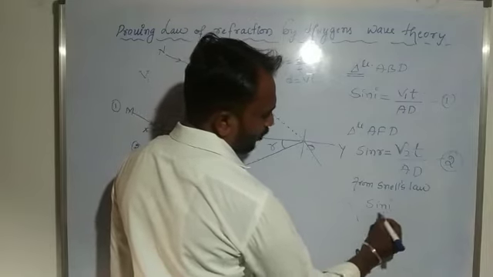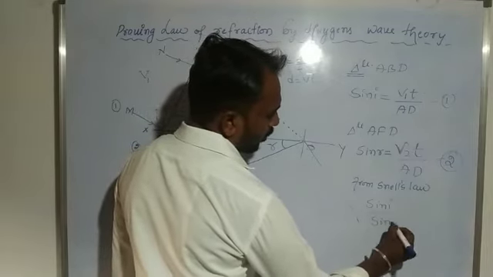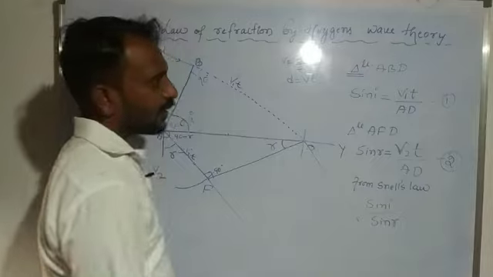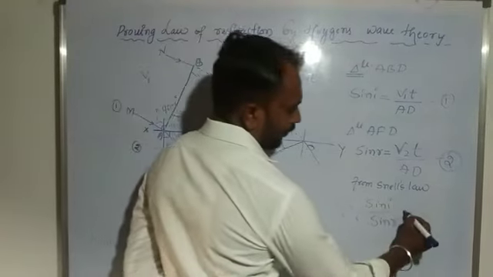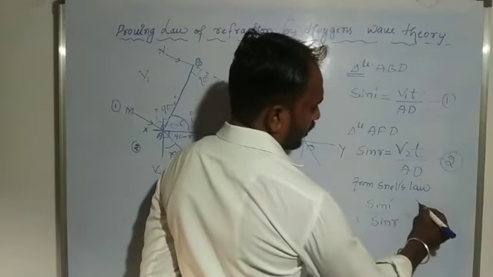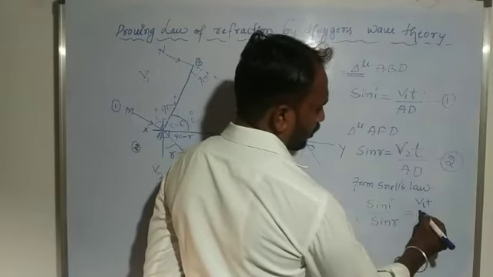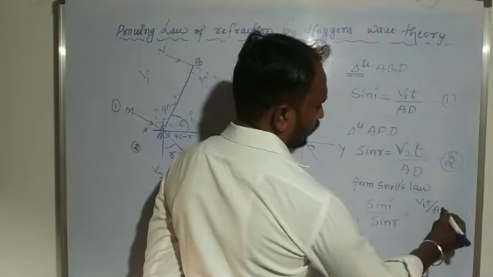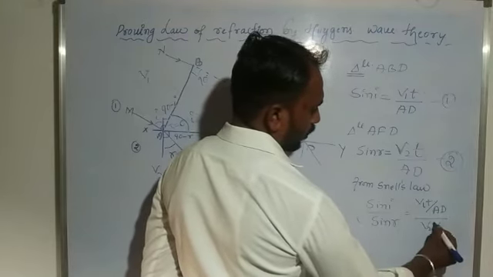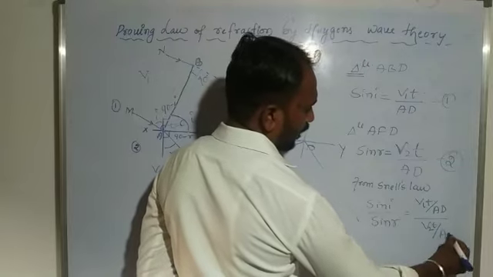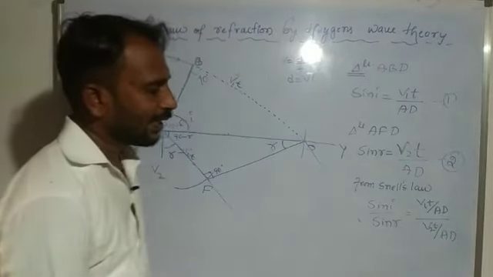So dividing equation 1 by 2: sin i is v1 into t divided by AD, and sin r is v2 into t divided by AD. So AD gets cancelled.